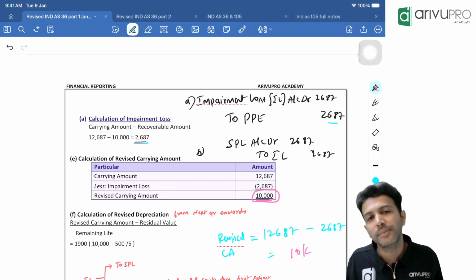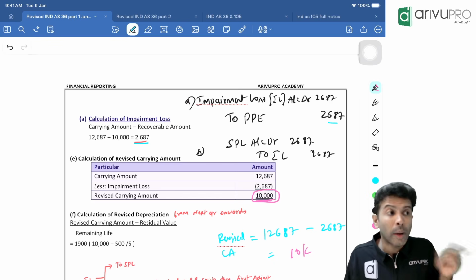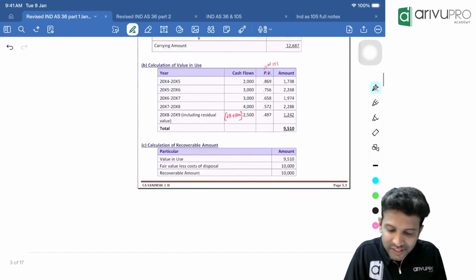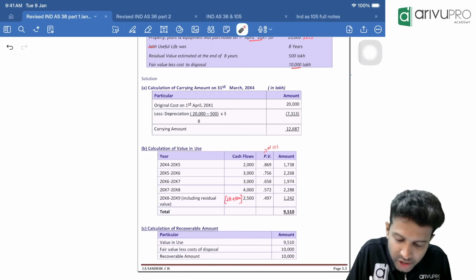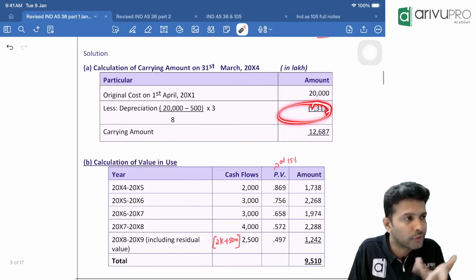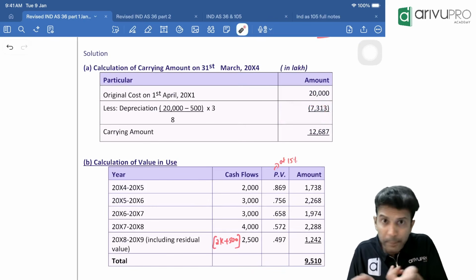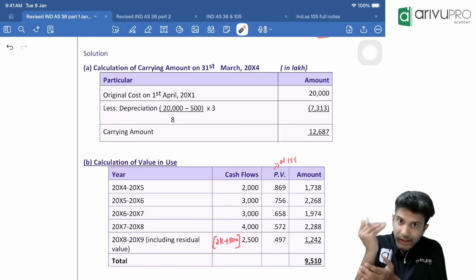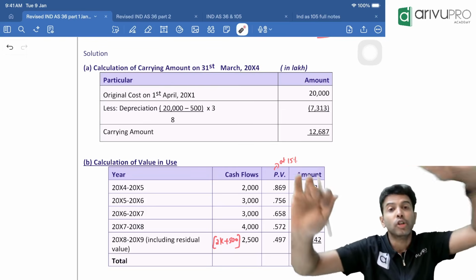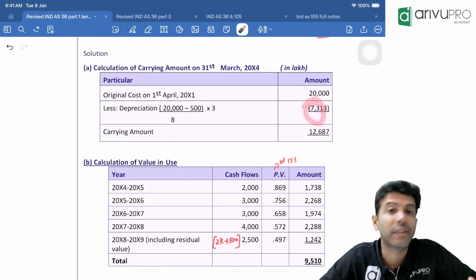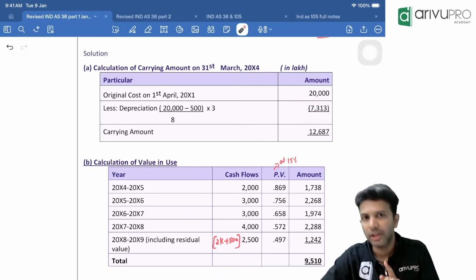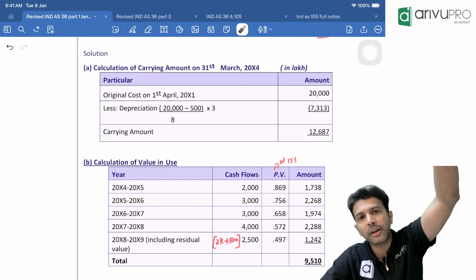Easy. Okay. One more concept. The moment the carrying amount gets revised, the original depreciation, which you've been calculating for the first 3 years, changes. The impairment came on the last day of the current year, the third year ending, so the third year's depreciation is already accounted for. The third year ending carrying amount got revised. Dates are important. The third year's closing balance will become the fourth year's opening balance.